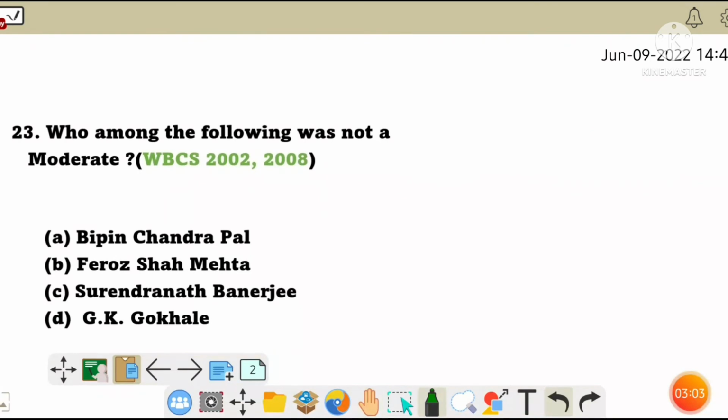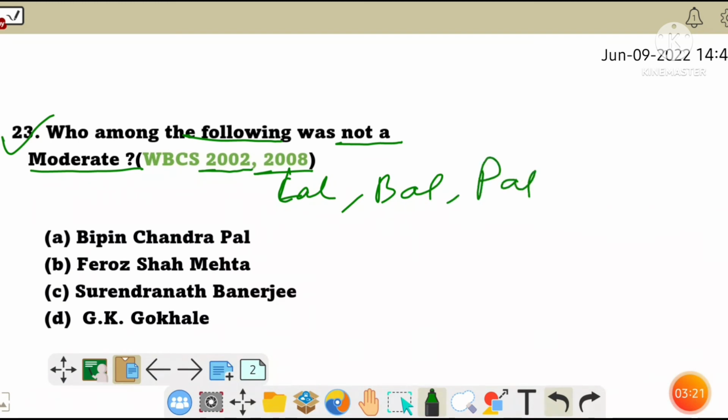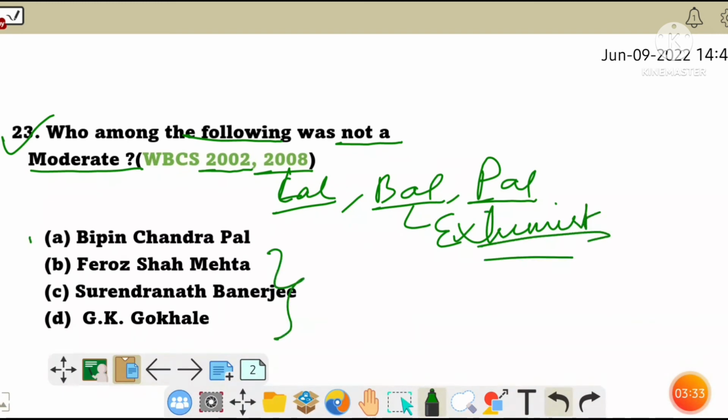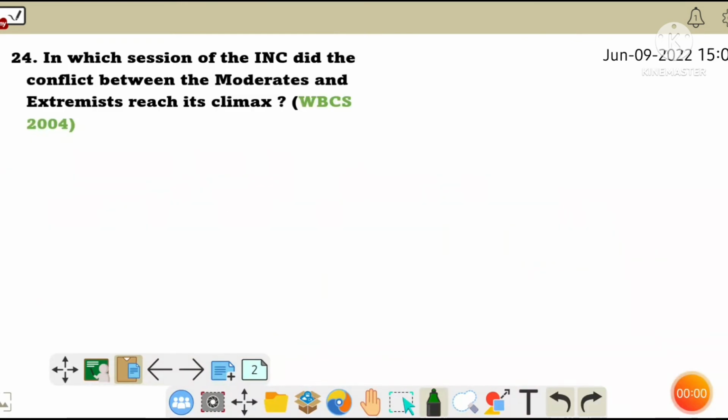Next, who among the following was not a moderate? This question was asked in WBCS 2002 and 8. So, as we know, the Congress had two factions, moderate and extremist, and the extremists were Lal, Bal and Pal. So from these three names, we know that the extremists were Lala Lajpat Rai, Bal Gangadhar Tilak and Bipin Chandra Pal. So among these, Bipin Chandra Pal is not a moderate.